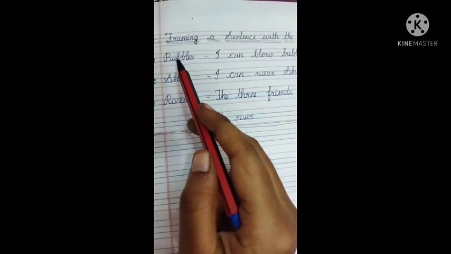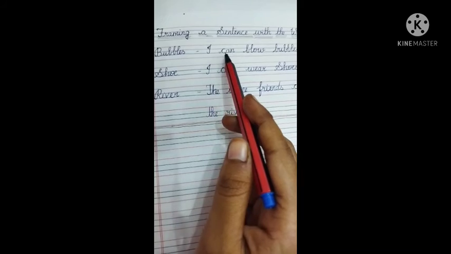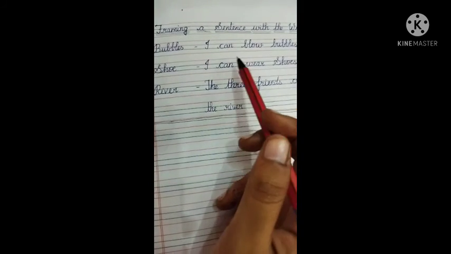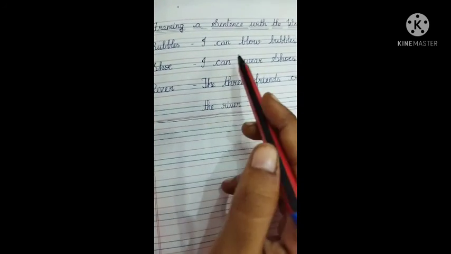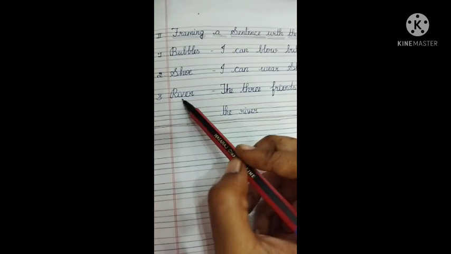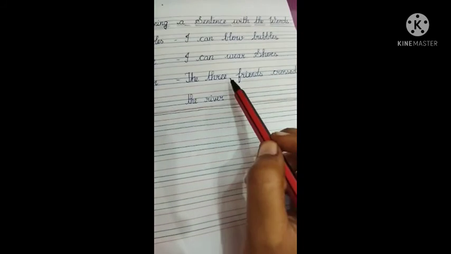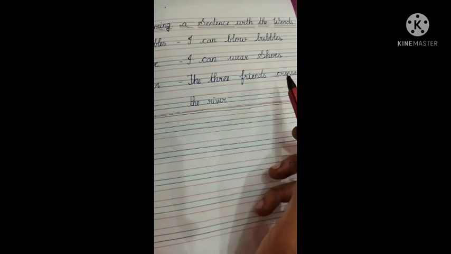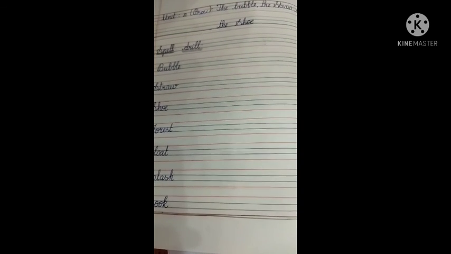Yes. So with the word bubble we have framed a sentence, that is, I can blow bubbles. With the word shoe we can frame the sentence, that is, I can wear shoes. So with the word river we can frame the sentence like, the three friends crossed the river. Now, can you understand? We have revised only parts 1 and 2 in Unit 2.